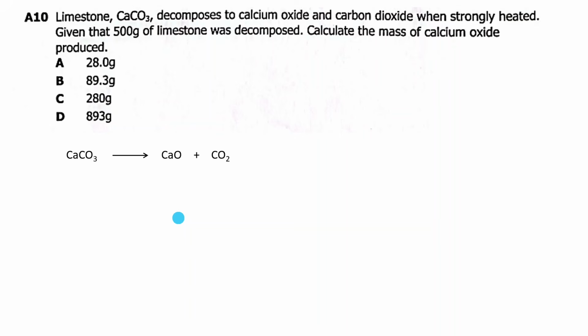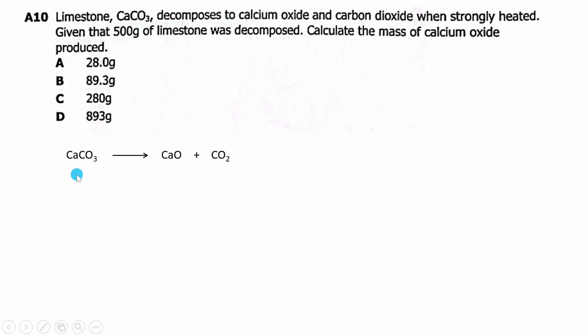So, to answer a question under stoichiometry, for example, if you are given mass and then you are asked to calculate mass, it's simple. Just get the masses here. They need to balance the relative formula of this and this one and this one. When you add the relative formula of carbon dioxide and the calcium oxide, they must give you this one. But since they have given you 500, they want to know the mass of calcium oxide that will be produced.